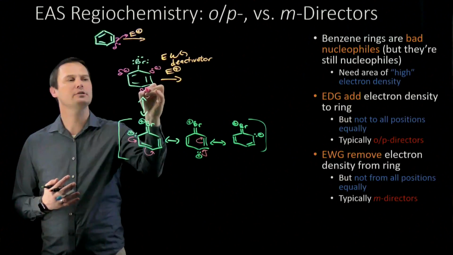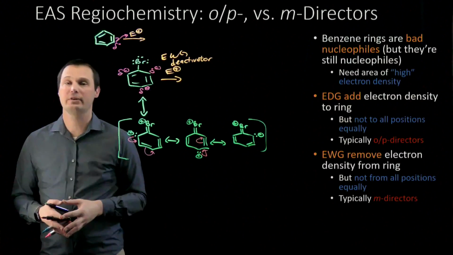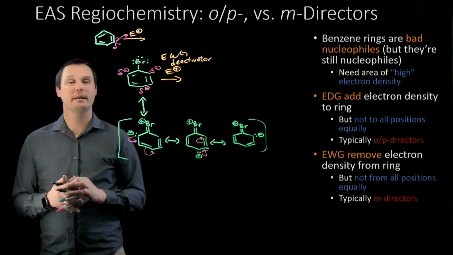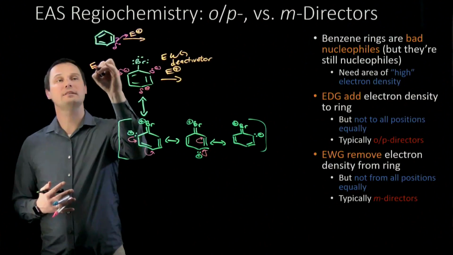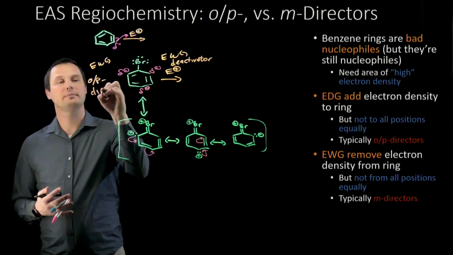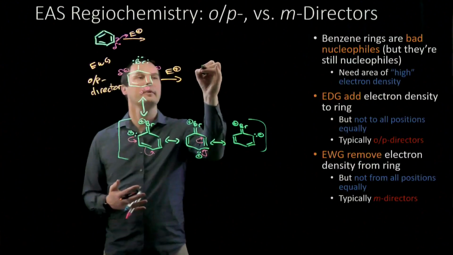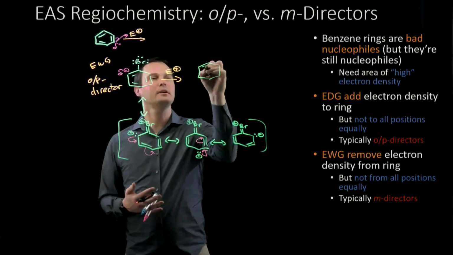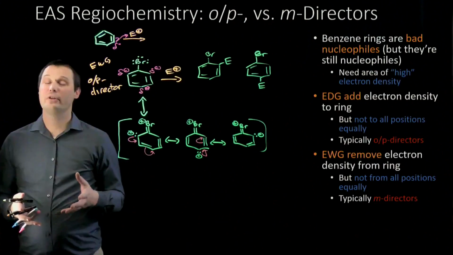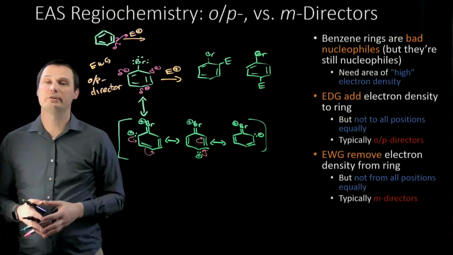The ortho and para positions are still the positions with the electron density after the electron withdrawing group removes that electron density. So when the halogen-substituted benzene rings react in an electrophilic aromatic substitution reaction, even though it's an electron withdrawing group, this is the one exception where it is an ortho-para director. And with this one exception, when the halogen-substituted benzene ring reacts in the electrophilic aromatic substitution reaction, the products we see are the products that are substituted at the ortho and para positions. So even though halogens are the one exception to our rule, we can still make sense of it by drawing out the resonance contributors of our starting material.